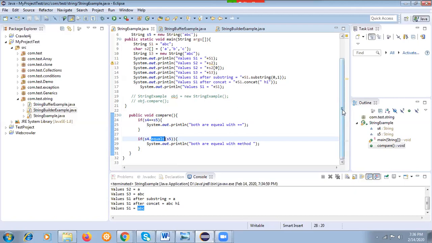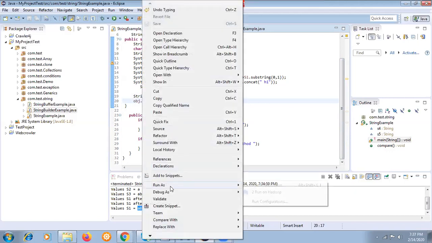Correct. Now let's see. Again I'm just saving with Control S. Now I have created an object of this class and I'm calling this compare method. Control S, run as.